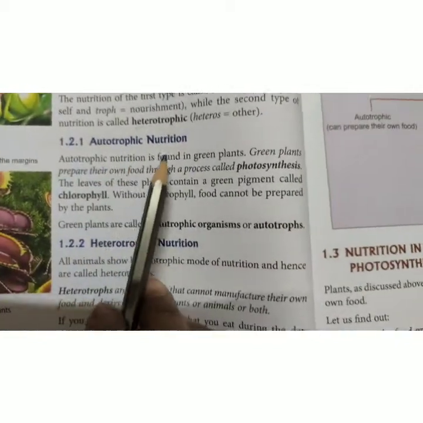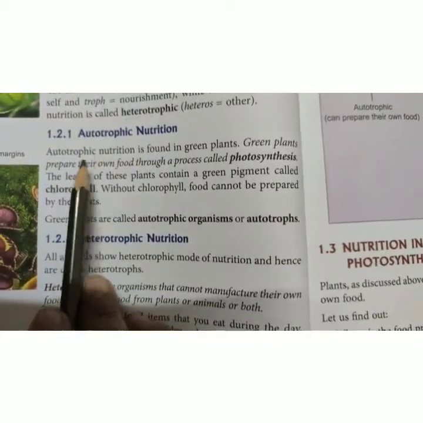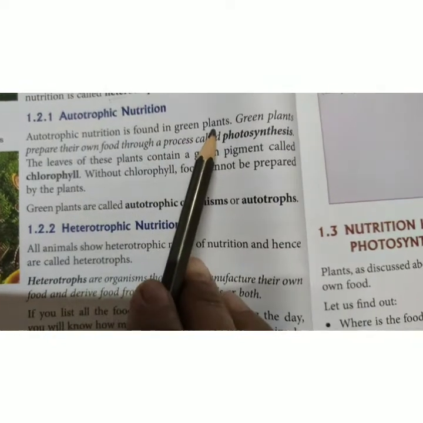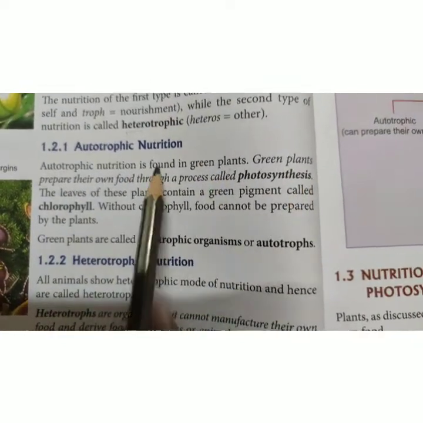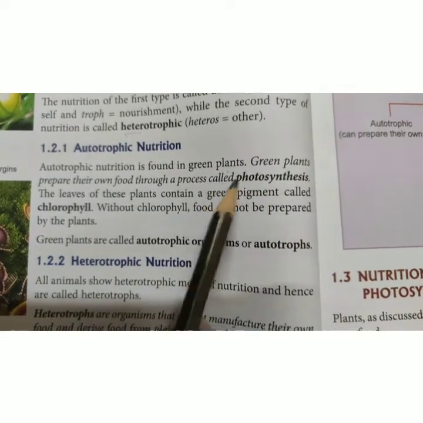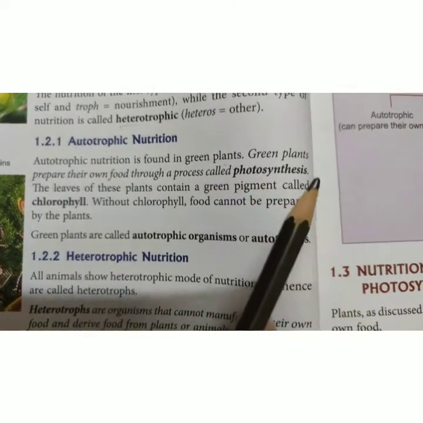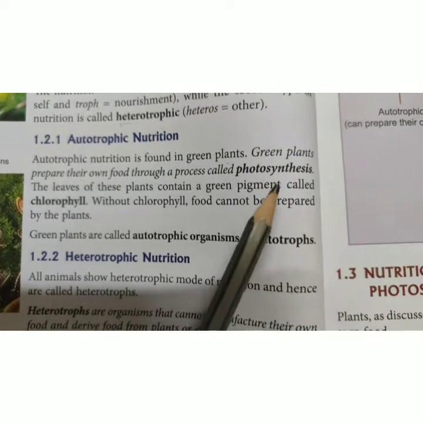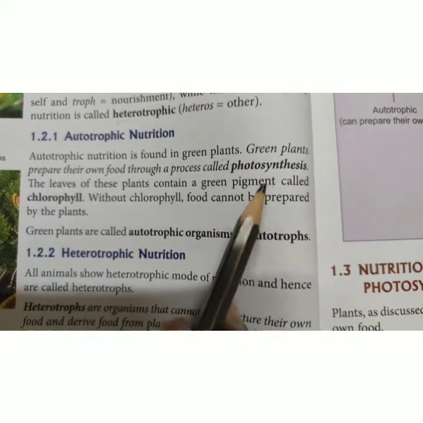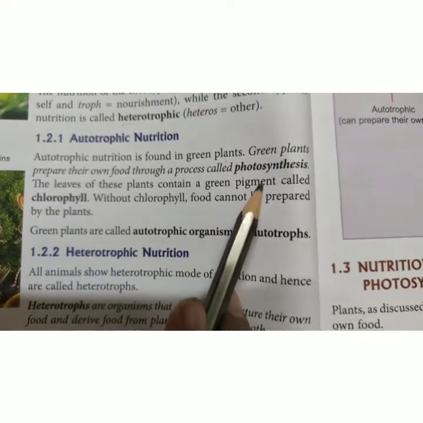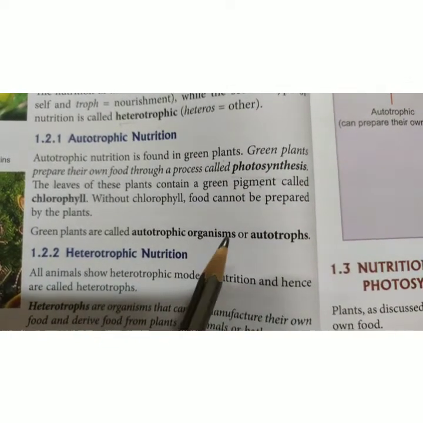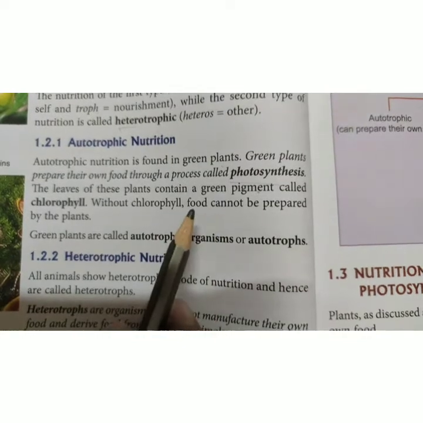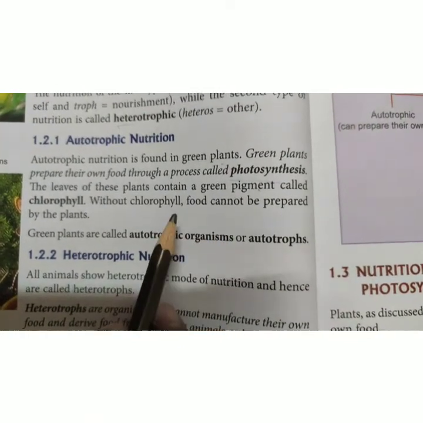Now, autotrophic nutrition is found in green plants. As I told you, they are the only ones who can manufacture food. Now, how do green plants manufacture food? It is by the process of photosynthesis. This photosynthesis is carried on in the presence of a green pigment known as chlorophyll.